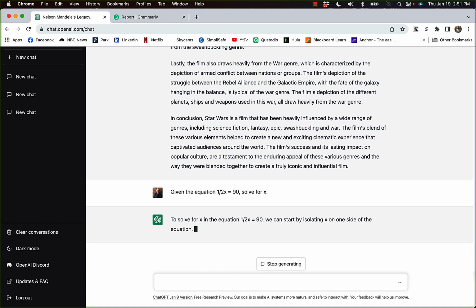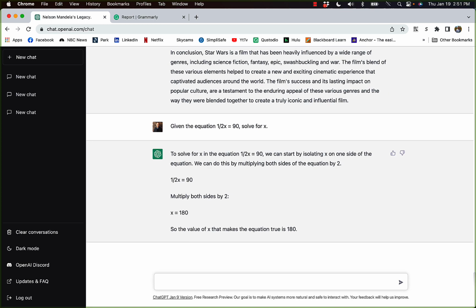So it tells us to solve for the equation 1/2 x equals 90. We start by isolating x on one side of the equation. We do this by multiplying both sides of the equation by 2. 1/2 x equals 90, multiply both sides by 2, x equals 180. So the value of x that makes the equation true is 180. So it can solve that very simple algebra, pre-algebra type problem, but it can do much more complex problems as well. It can also do word problems as far as math goes.